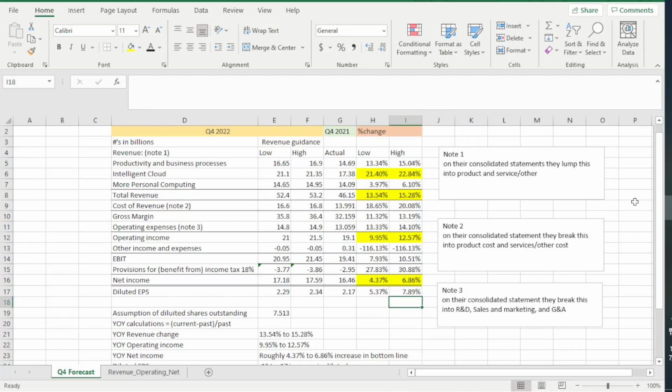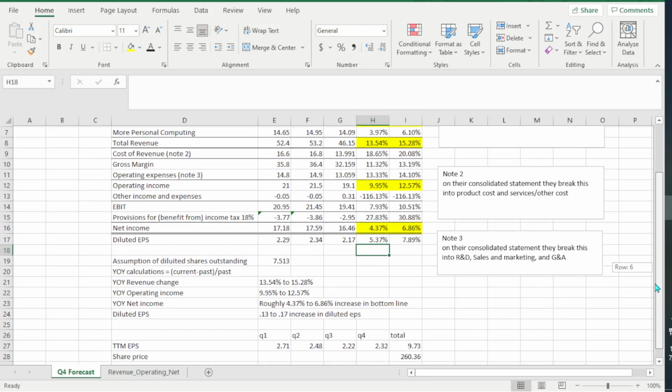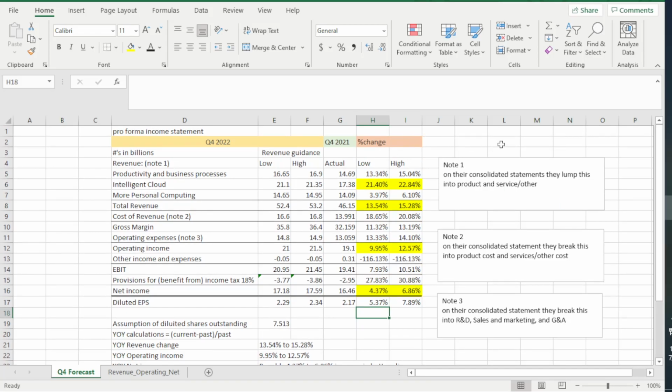But I'm assuming that they are going to give us guidance, and how the actual share price reacts is going to rely a lot on that guidance number because they already gave us guidance for Q4. So a lot of people have the same numbers as me. They're making the same assumptions as me. So if they give us those new numbers, then we could recalculate these assumptions based off of those new numbers.